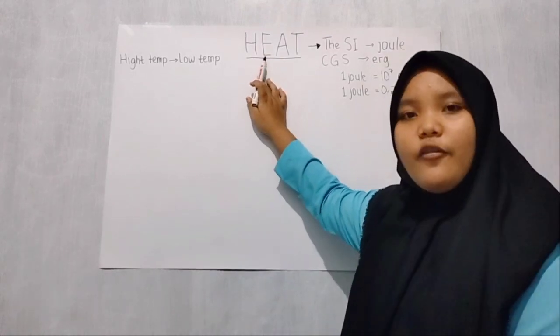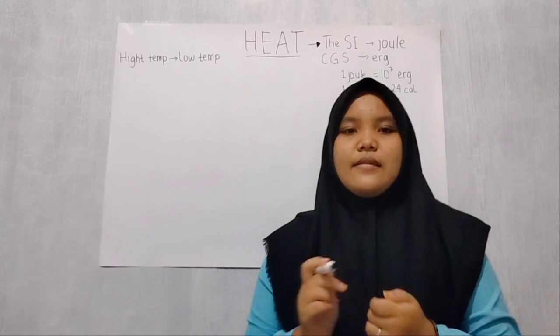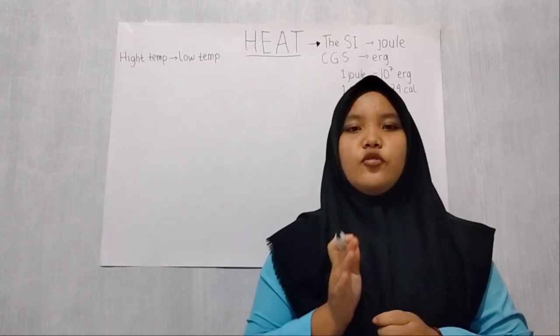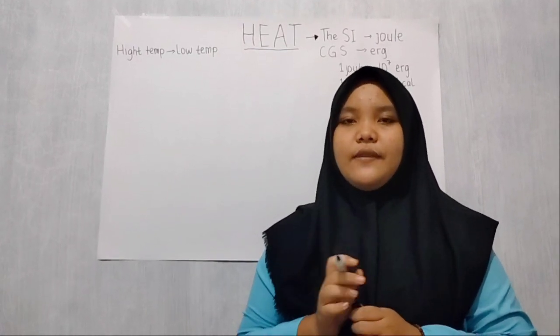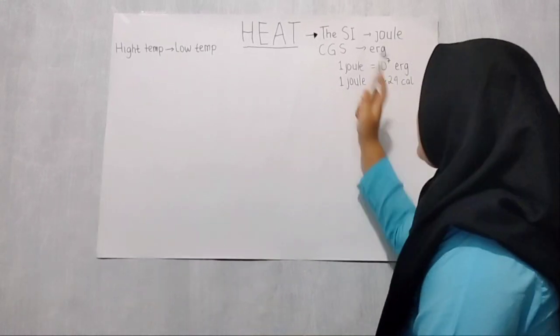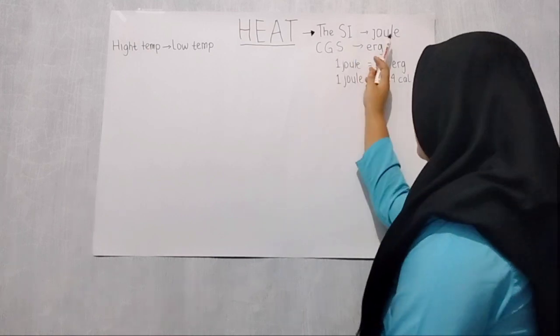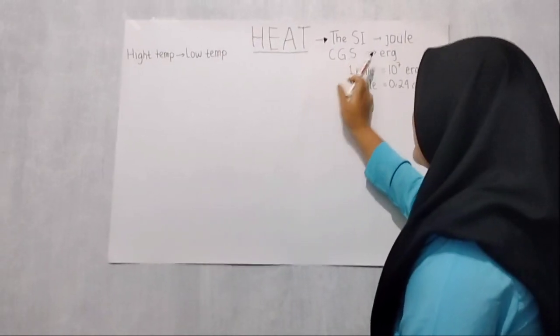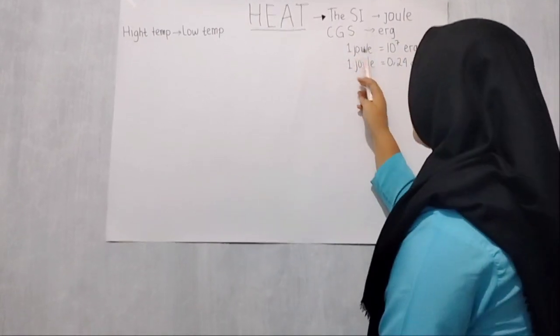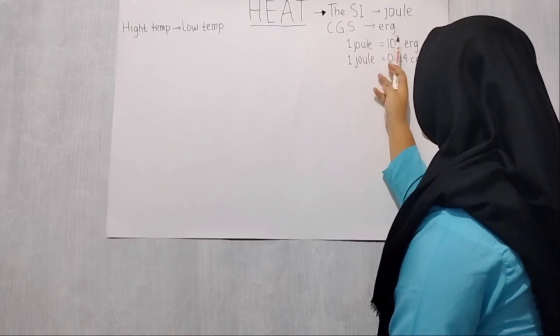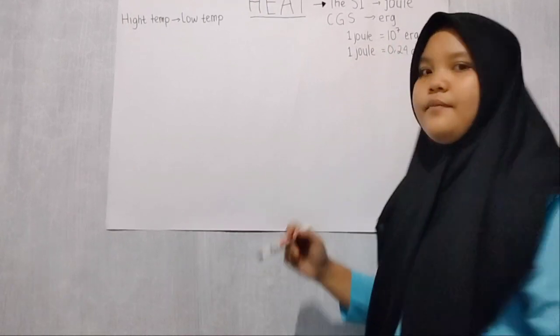What is the meaning of heat? Heat is an energy that moves due to temperature differences. The international unit of heat is joule, and in CGS it is erg. 1 joule equals 10 to the power of 7 erg.